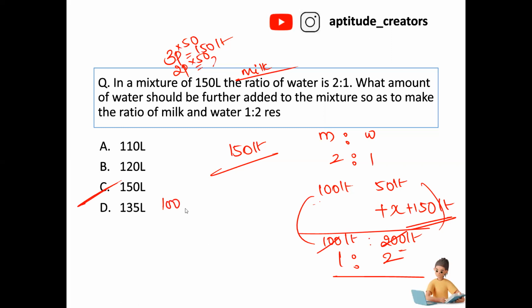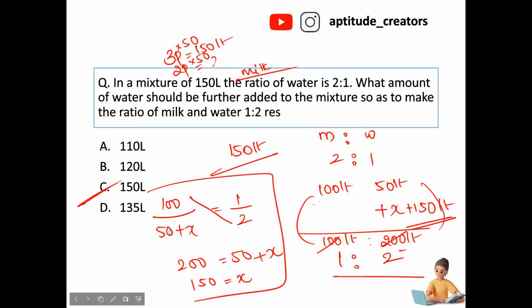100 divided by 50 plus x is equals to 1 by 2. 200 is equals to 50 plus x. 200 minus 50 is equals to 150, is equals to x. X is equals to 50. No need to calculate. By using common sense, we can say the answer 150, right?